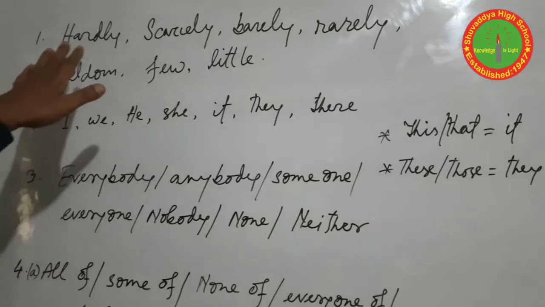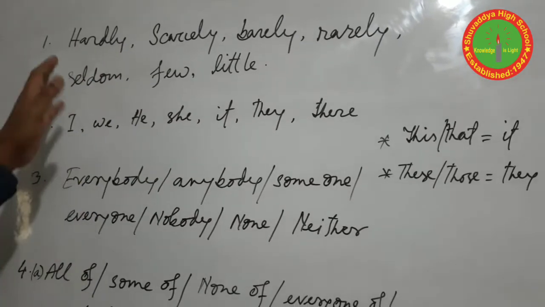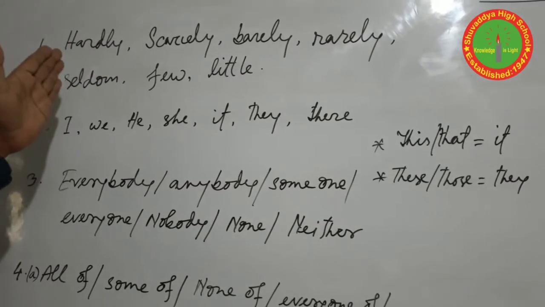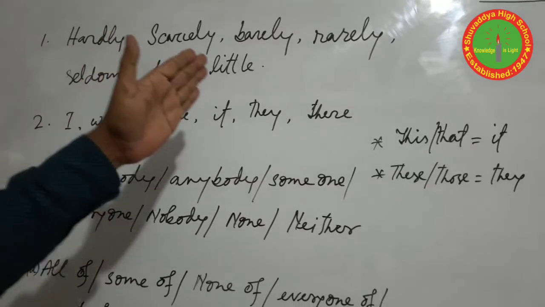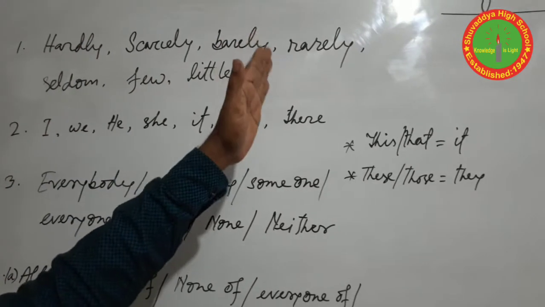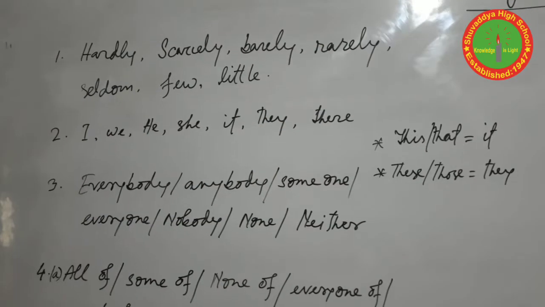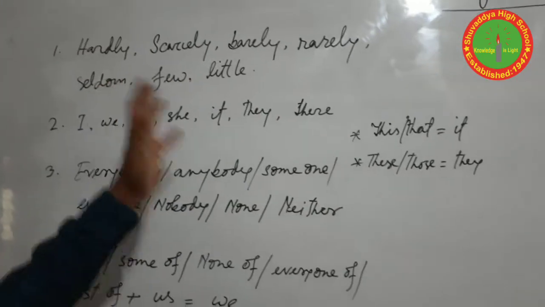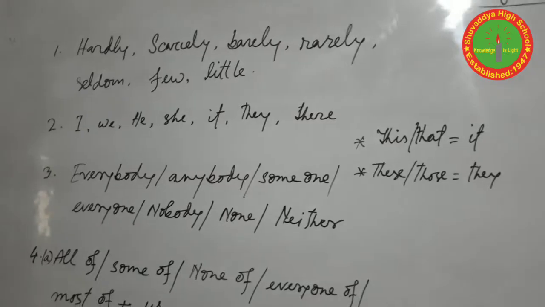So we consider them negative. If you find any of these words in your sentence, you use a positive tag and don't use not. If the sentence is without these words, we use the contraction form with not.